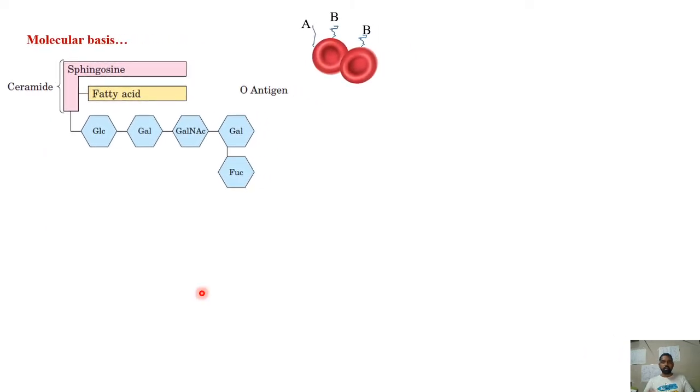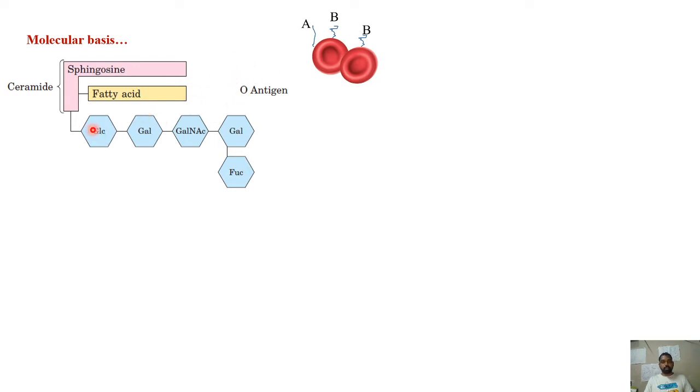And coming to the molecular basis for this blood grouping, I am simply saying that antigen A and antigen B are present on the RBC surface. What exactly does this antigen mean? It is actually an oligosaccharide chain. This is how the oligosaccharide chain will be in the person with the O blood group. This is called O antigen, which we consider as nothing.